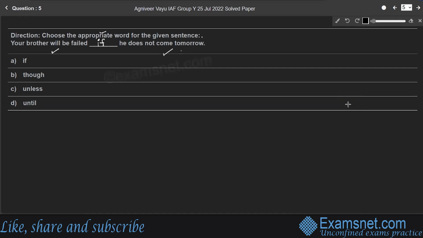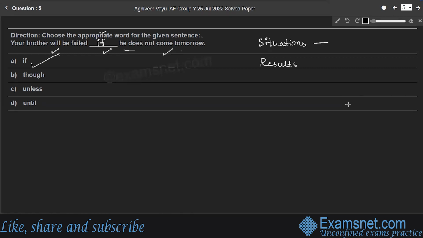Here we use if, option A. Here we use the joining word if to introduce possible or impossible situations or conditions and their results. To introduce the situation, we use if.